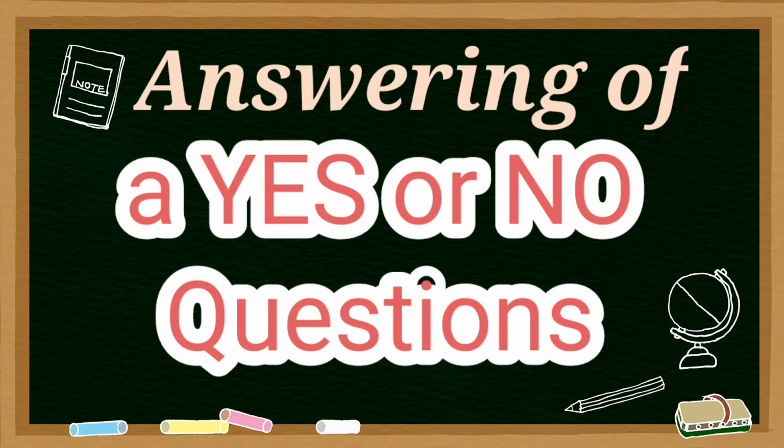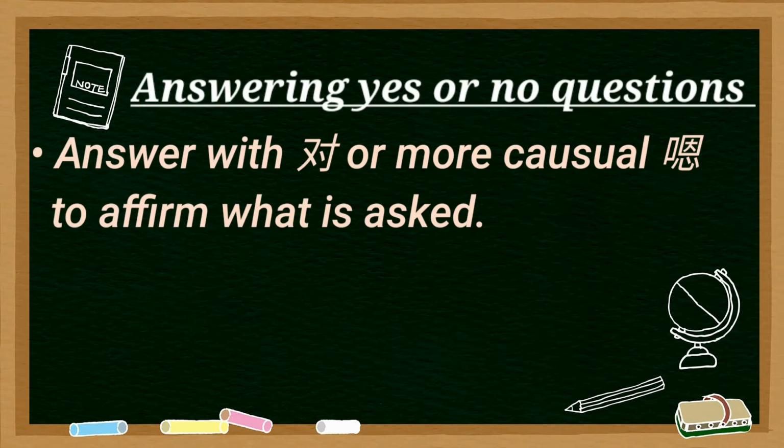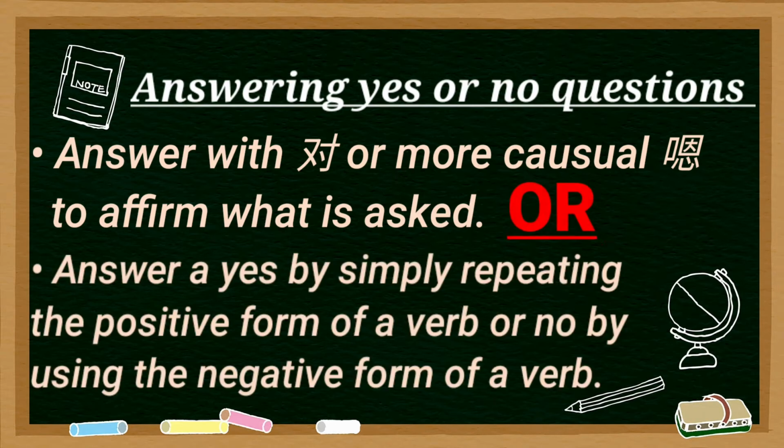Let's see how we answer the yes no questions. So there are two ways by which we can answer the yes no question. Answer with dui or more casual lang to affirm what is asked, or answer a yes by simply repeating the positive form of a verb, or no by using the negative form of a verb.